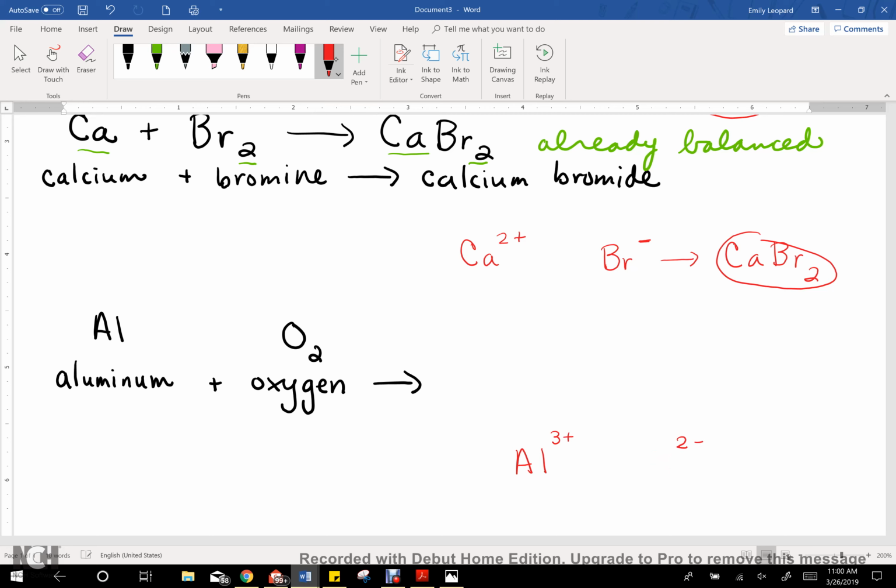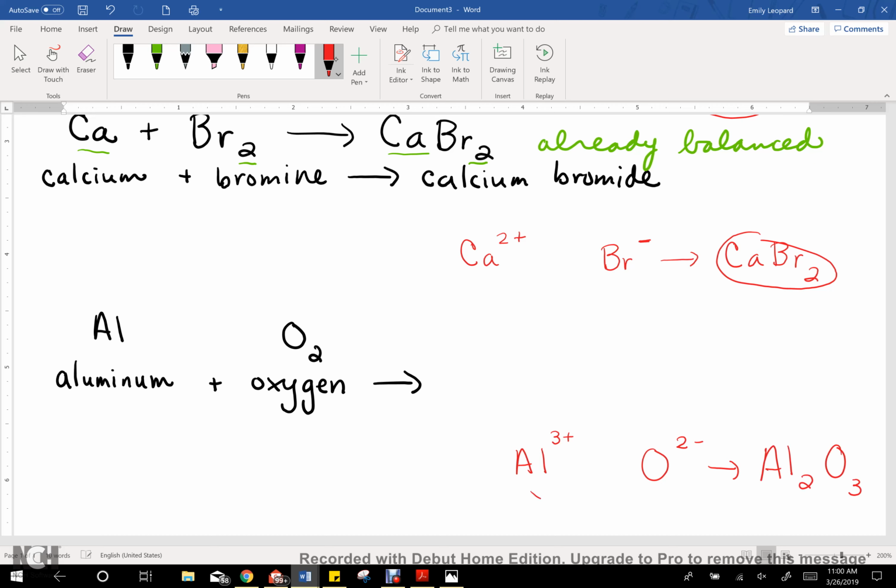Okay. And so now I've got to put them together so the charge is balanced. So I know that 2 can't go into 3 evenly, so I find kind of the least common multiple of 6. So it should end up taking me kind of 2 of my aluminums and 3 of my oxygens to get everything to balance.